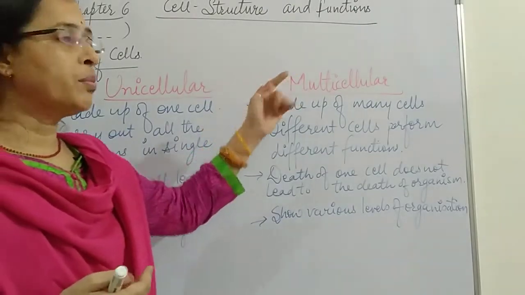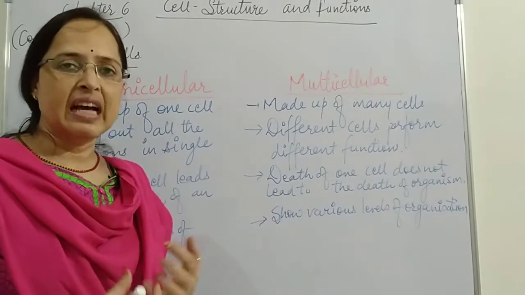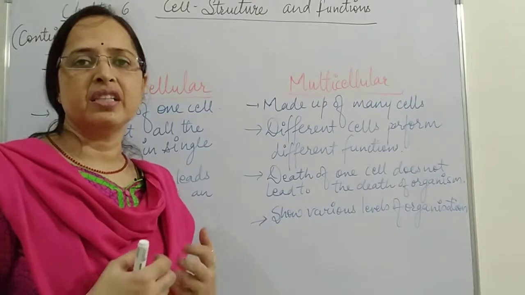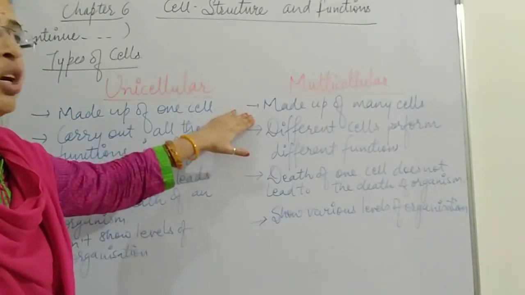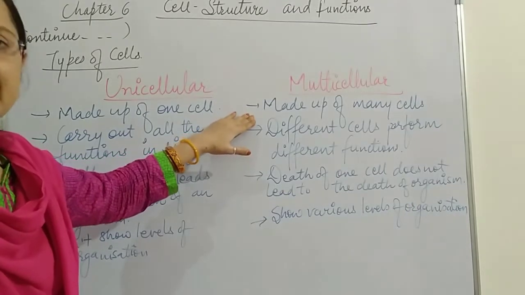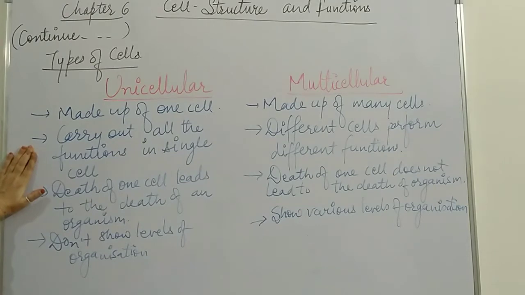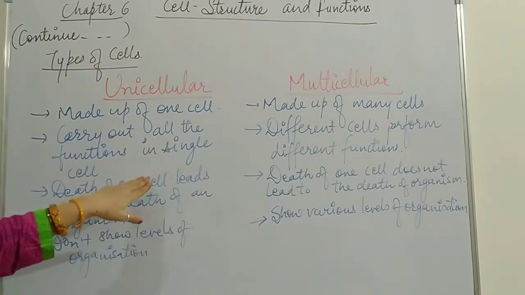Whereas when we talk about multicellular organisms, we are the best example of multicellular organisms, and our body is made up of many cells. So here we say that multicellular organisms are made up of many cells. The second point is that unicellular organisms carry out all the functions in a single cell.